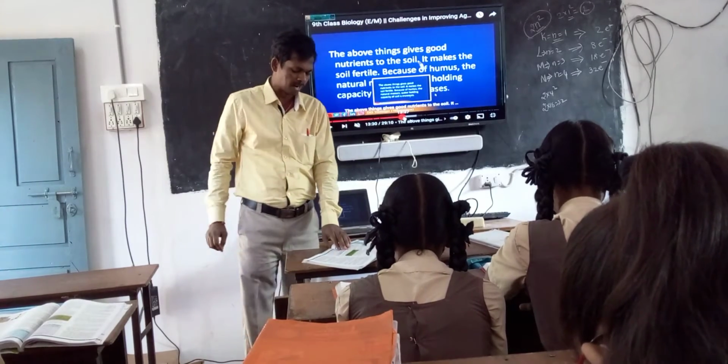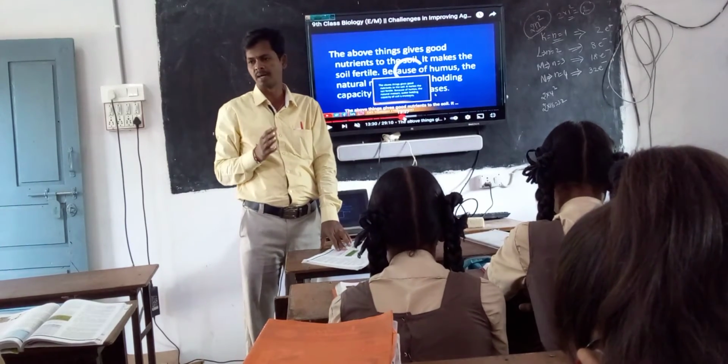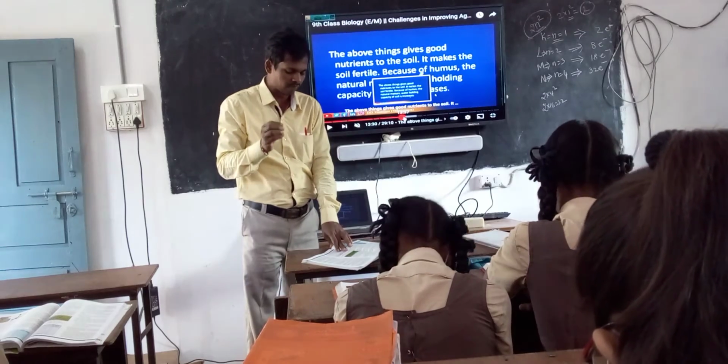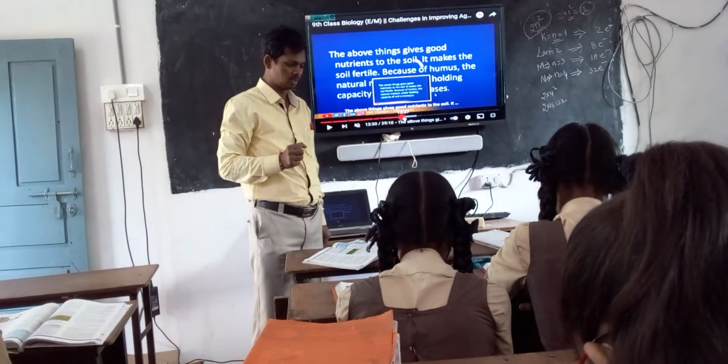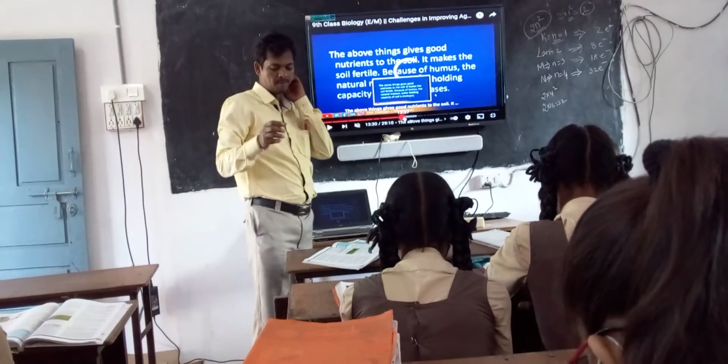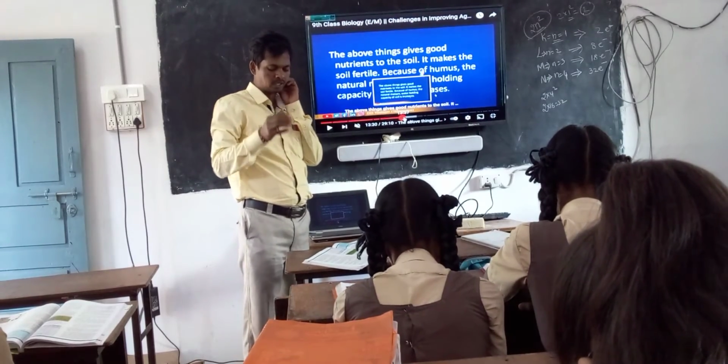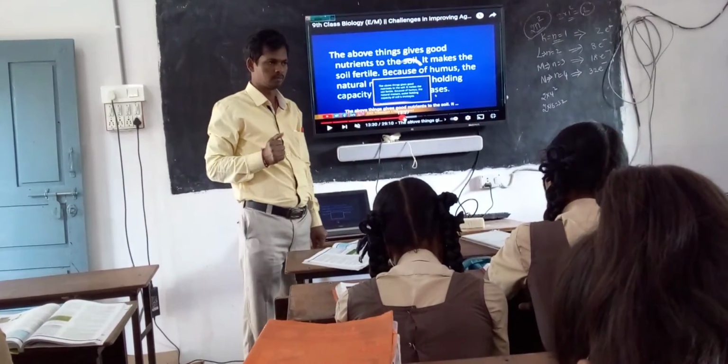Here is given the percentage of nitrogen in different green manure crops. Nitrogen is a very important nutrient. Here in the table: Lobia, beans, Kulti. These belong to the leguminous family.